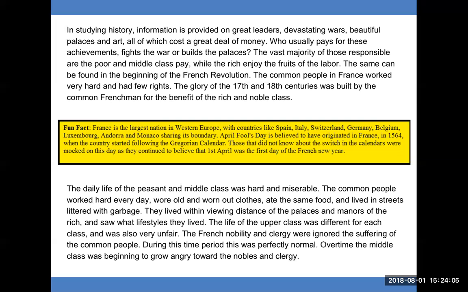Fun fact: France is the largest nation in Western Europe, with countries like Spain, Italy, Switzerland, Germany, Belgium, Luxembourg, Andorra, and Monaco sharing its boundary.